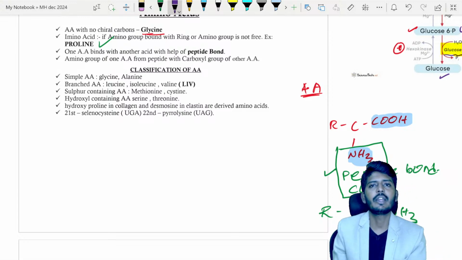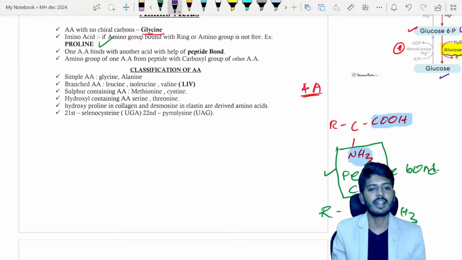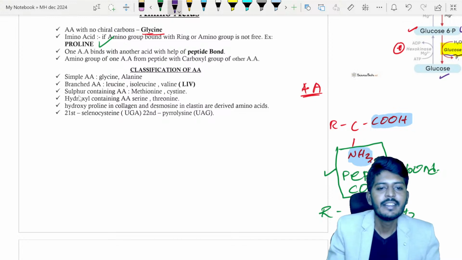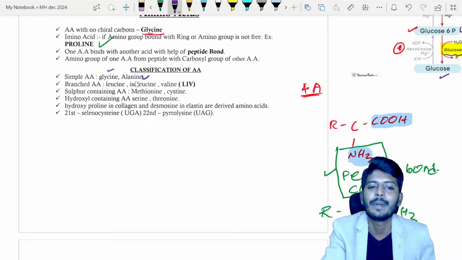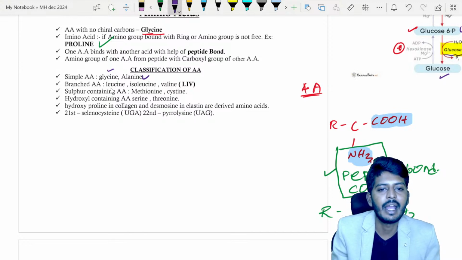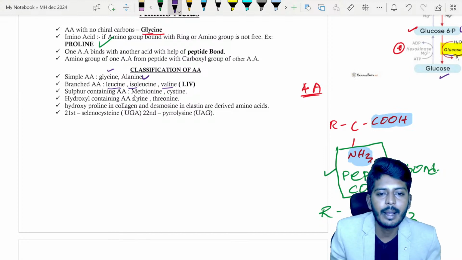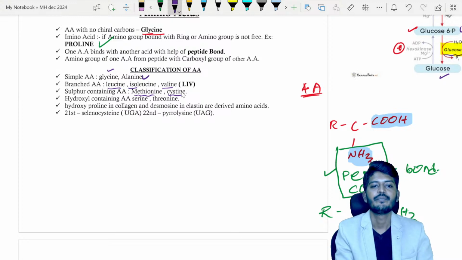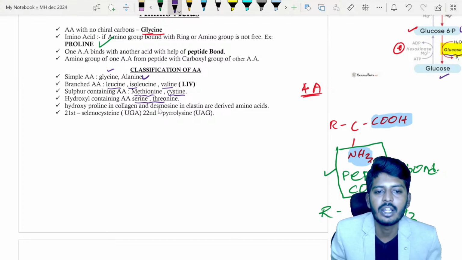Classification of amino acids. Based on nutritional requirement, we have essential and non-essential amino acids. Based on structure also, we have a classification. Simple amino acids are glycine and alanine. Then branched chain amino acids are leucine, isoleucine and valine. Sulfur containing amino acids are methionine and cysteine. Hydroxyl containing amino acids are serine and threonine.